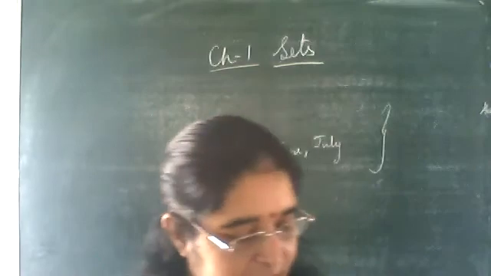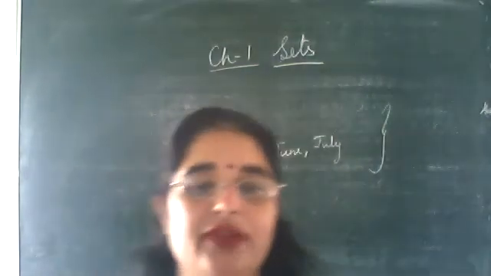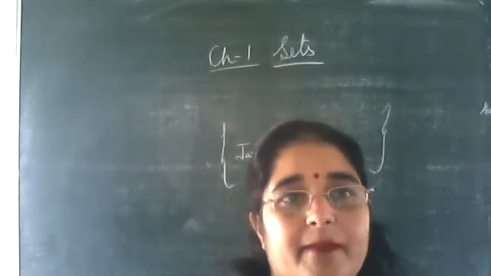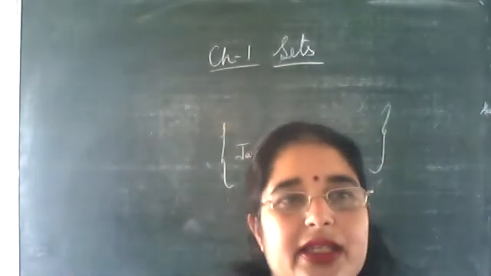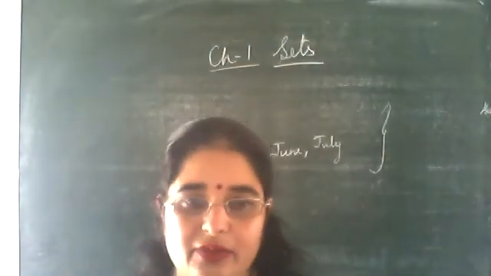Clear? Next is a collection of all even integers. Is it a set? Yes, it is a set. Why is it a set? Because again, it is universal. So it's a very easy exercise. We'll do question number 2.